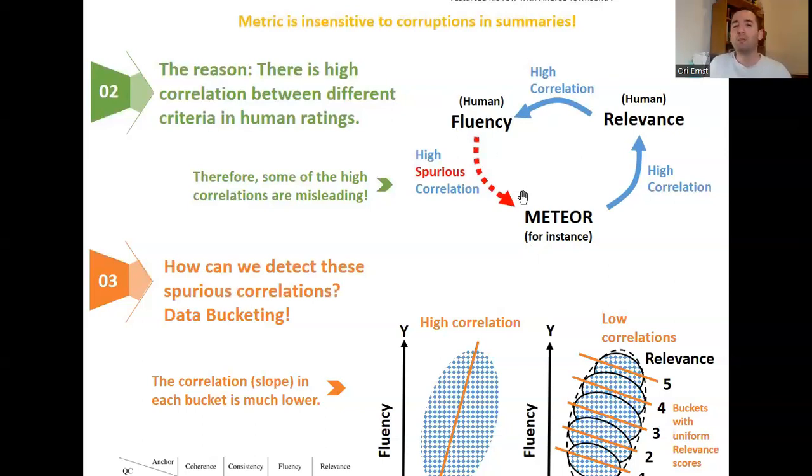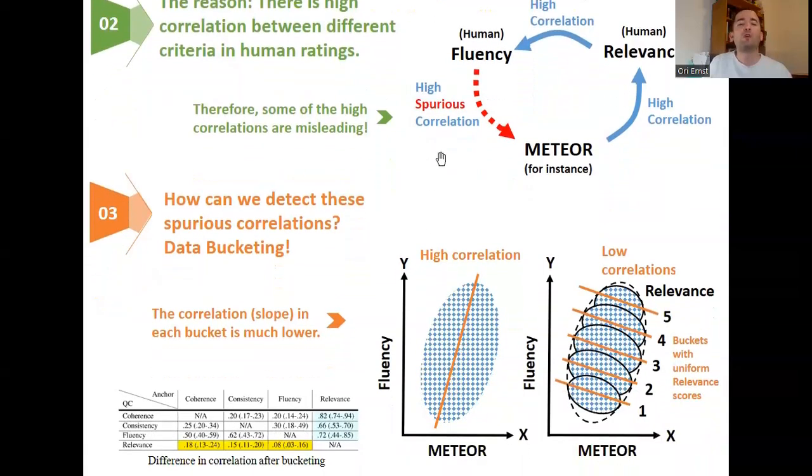But this does not say that Meteor measures fluency. It just means that in this dataset, relevance and fluency are correlated. So this correlation is spurious. We cannot count on this correlation. We need to ignore this correlation. But how can we know which correlations we should ignore? Now we know that we need to ignore some high correlations. How can we detect these spurious correlations?